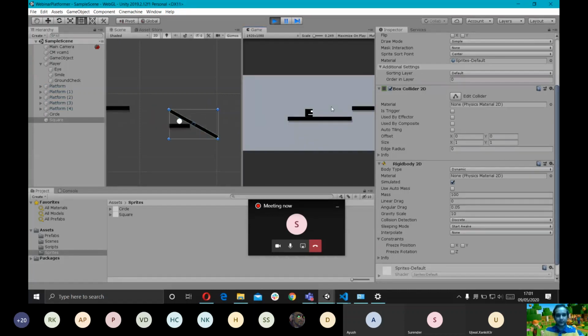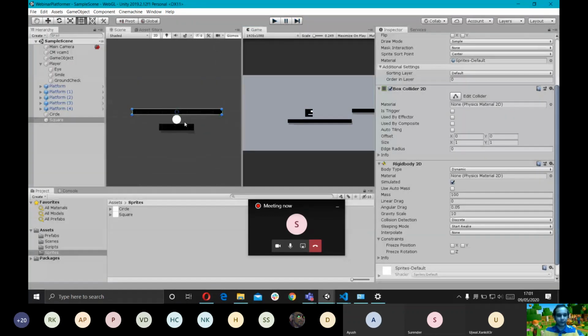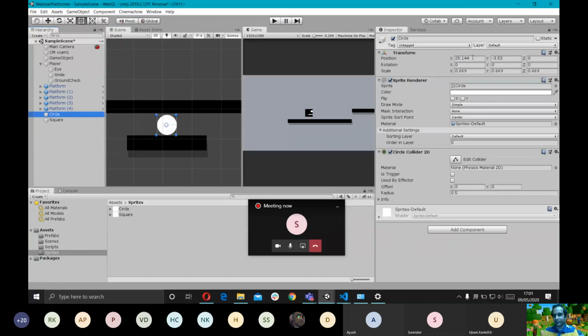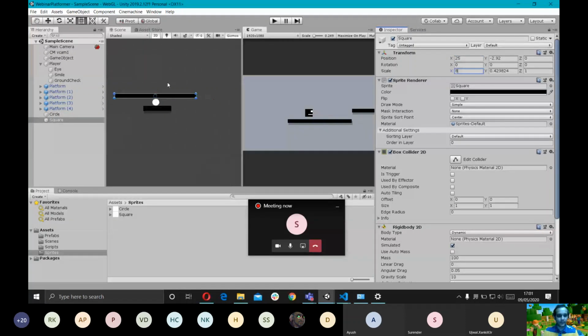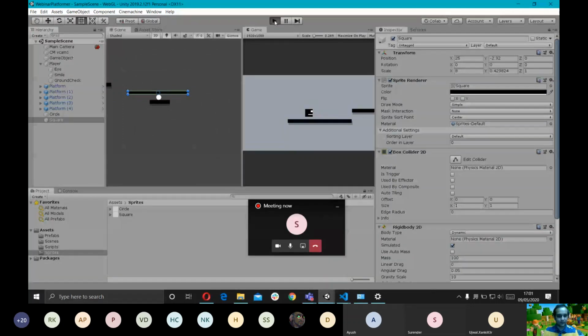Oh, okay. You see that the seesaw falls off, because probably we didn't manage the zero of it. I feel like it should be perfectly balanced. I'm going to move the circle to 25. I'm also going to move the square to 25. Not altering the scale here. Let's see if it balances now or not. It should, I think. Yes.